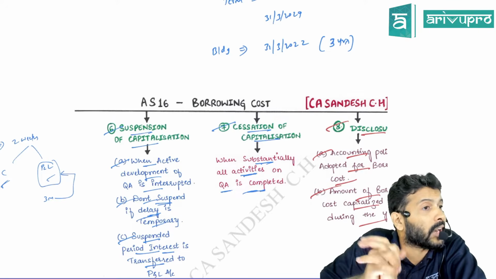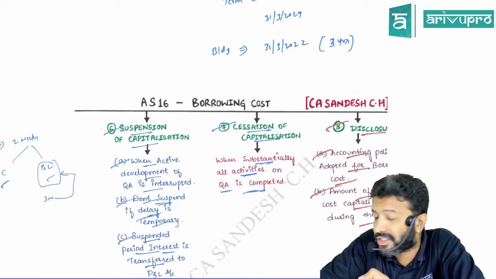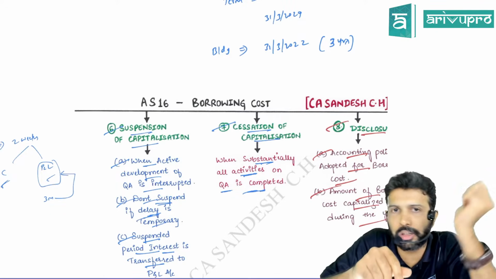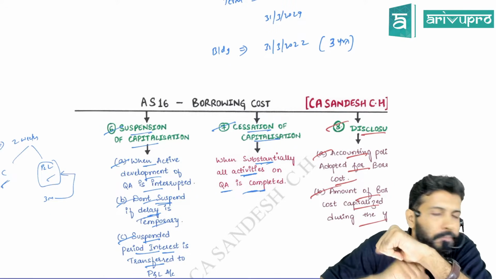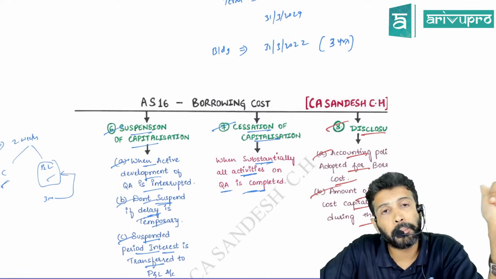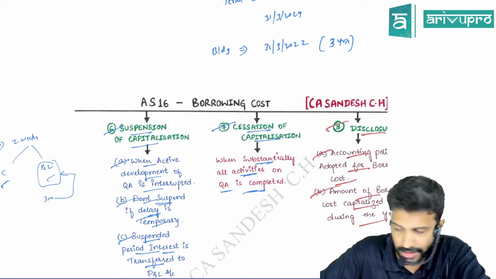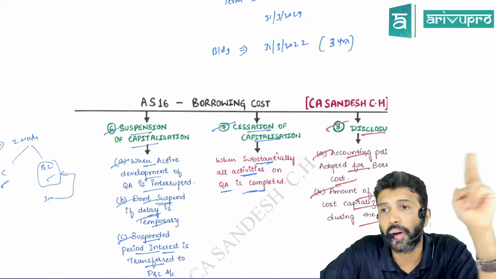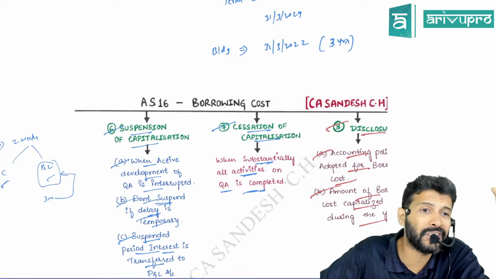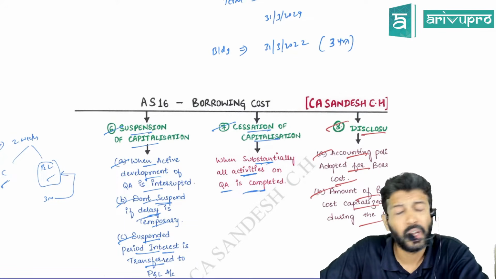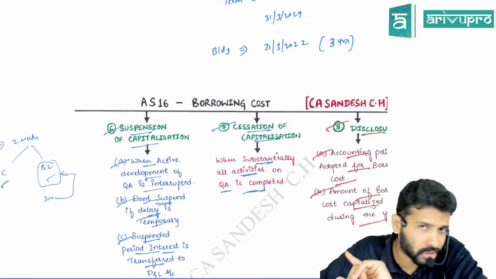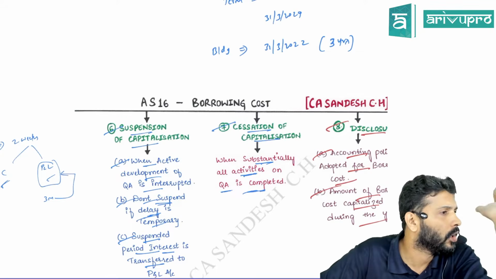The standard is Accounting Standard 16, which talks about borrowing cost. What is the underlying principle or foundation of the standard? If you have any borrowings, and on that borrowing you are incurring borrowing cost, which first of all means your interest charges, etc., and if the borrowing cost is related to a qualifying asset, then it will not go to P&L, rather it will get capitalized.